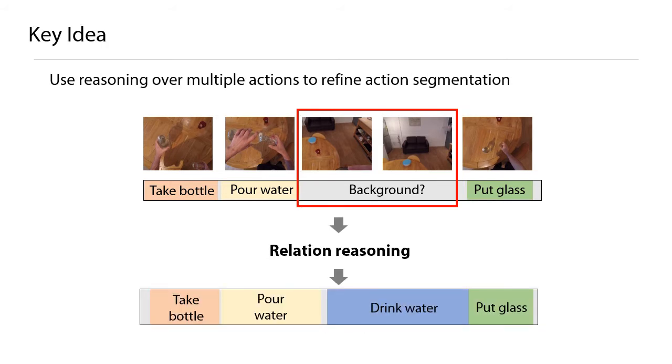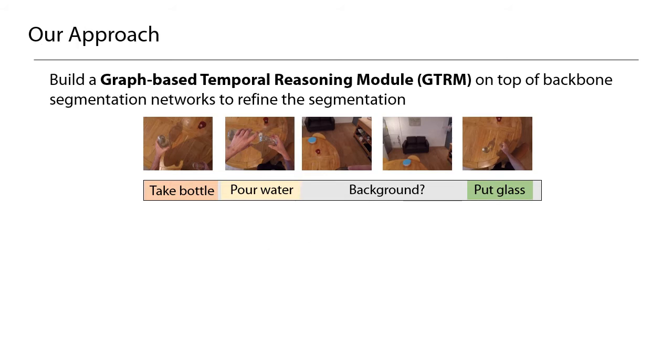Based on this observation, our idea in this work is to perform relation reasoning over action segments for better action segmentation. More concretely, we propose a graph-based temporal reasoning module on top of backbone segmentation networks to refine the segmentation. We use graph convolutional neural networks as a key tool to model the temporal relation and update the features.